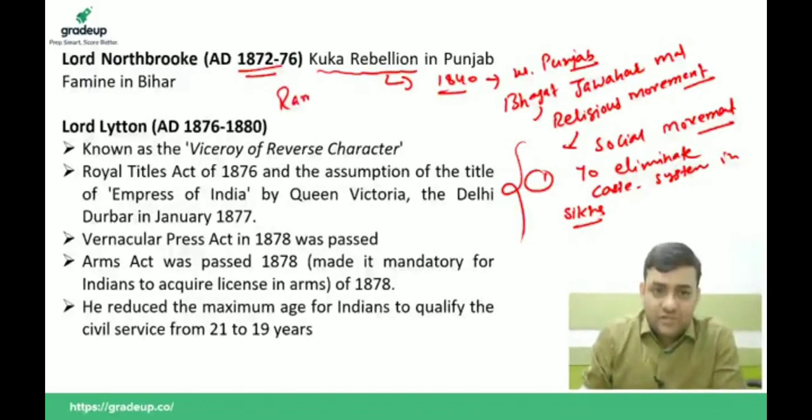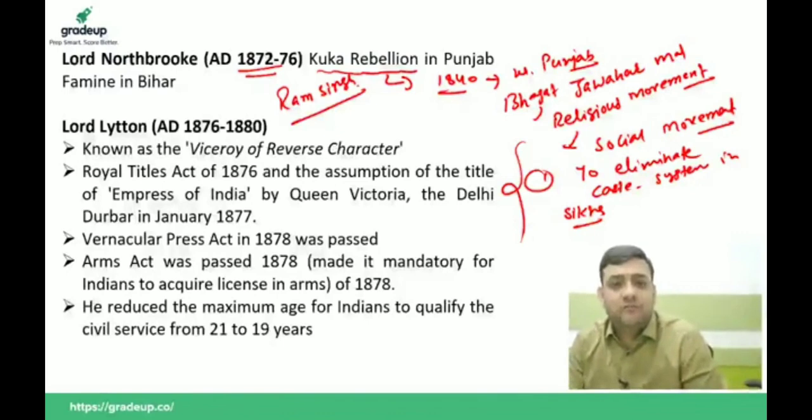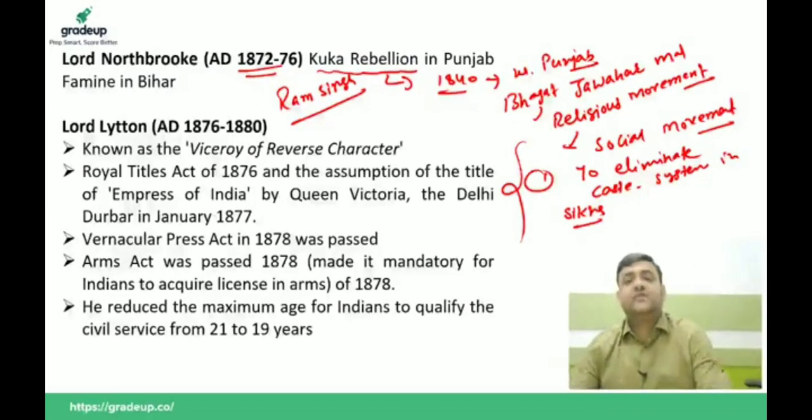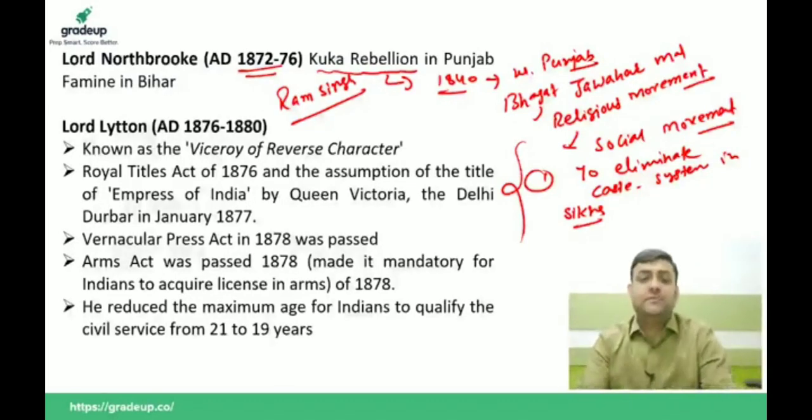The most important leader of this social reform was Ram Singh. He was the most popular leader of this revolt. And when the Britishers started to suppress this movement, Ram Singh called for the boycott of British goods. This is the first thing. Boycott of the government schools and the government post. And that is why this movement came to be suppressed by the Britishers.